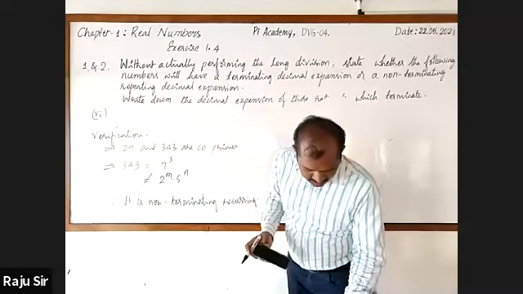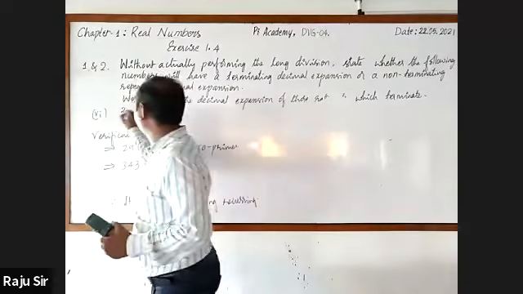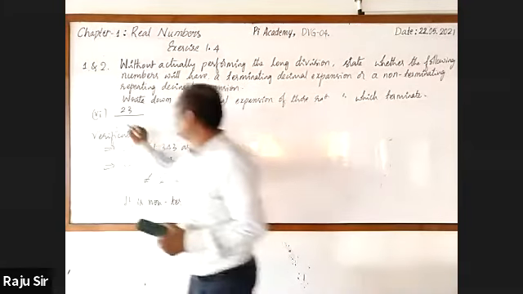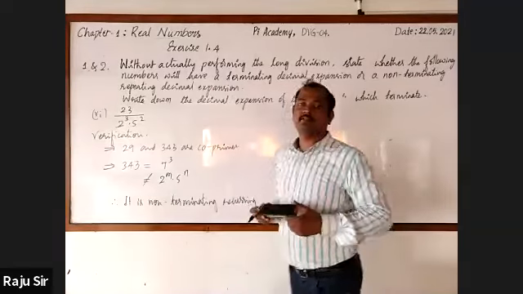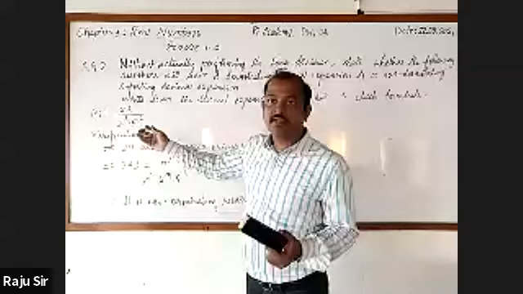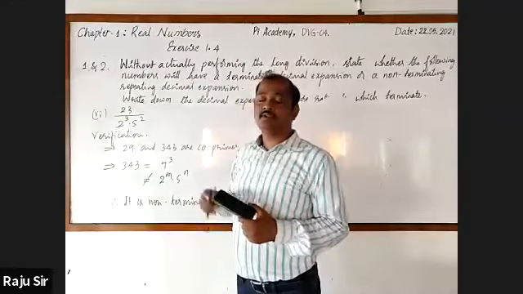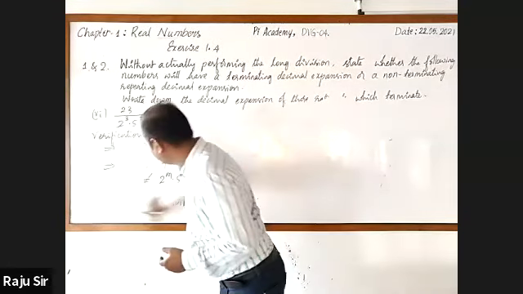Right, the 6th one. It is 23 by 2 cube into 5 square. It's very interesting. Do you know why? They have only given 2 to the power and 5 to the power. The denominator is already in the form 2 raised to the power m into 5 raised to the power n. Write it directly.